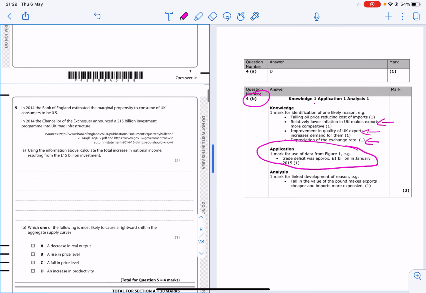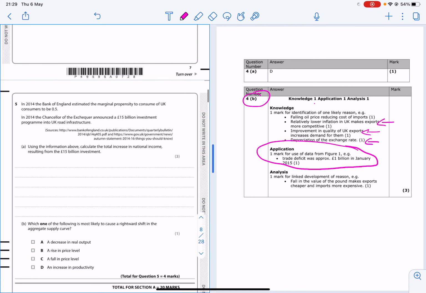And then we've got another 3 mark question. So this is on the multiplier. So just to give you the formula for the multiplier, K is equal to 1 over 1 minus marginal propensity to consume. And to recap on what is meant by the multiplier: if you have an injection into the circular flow of income, remember our circular flow of income from one of the earlier questions, you're going to get a bigger increase in national income.